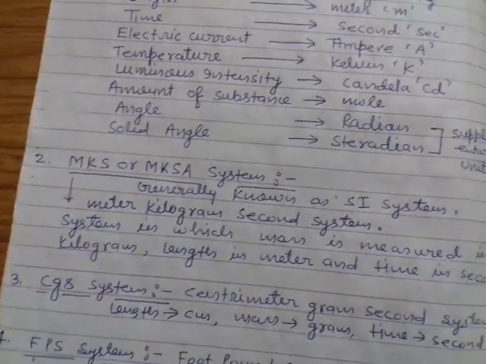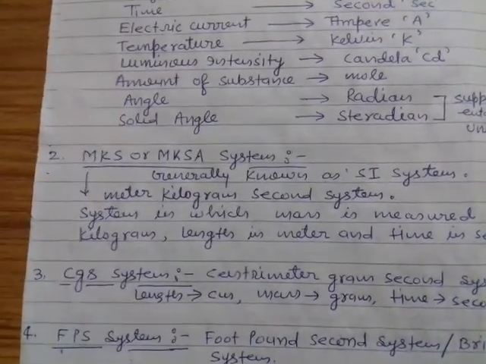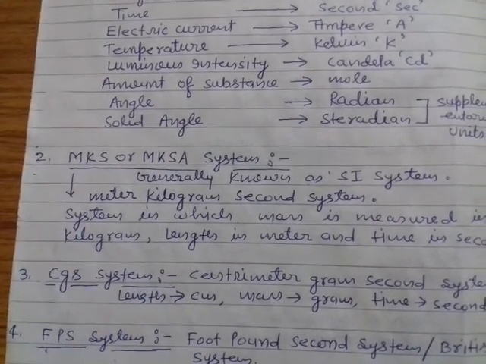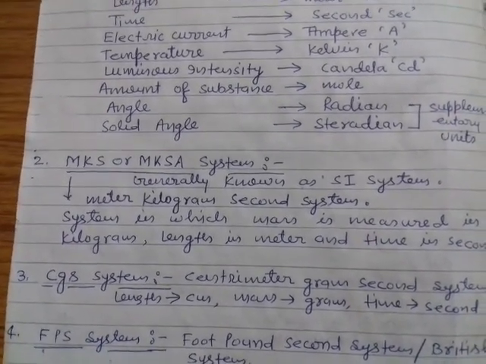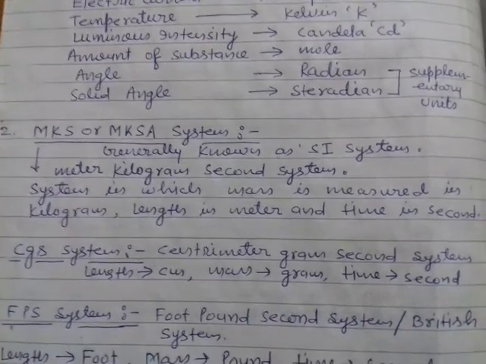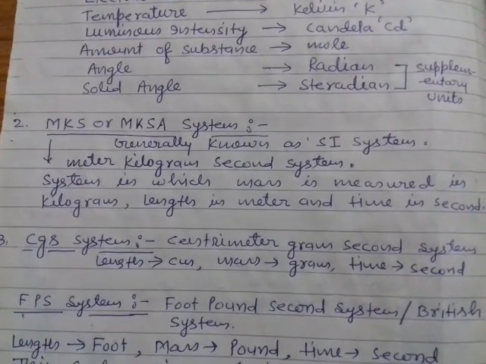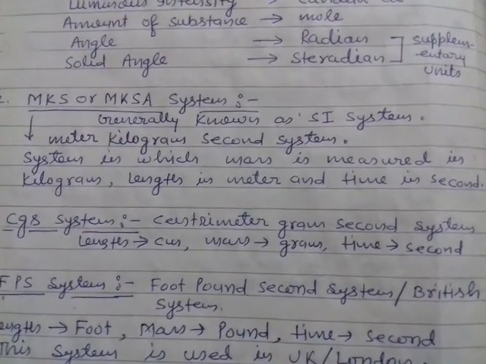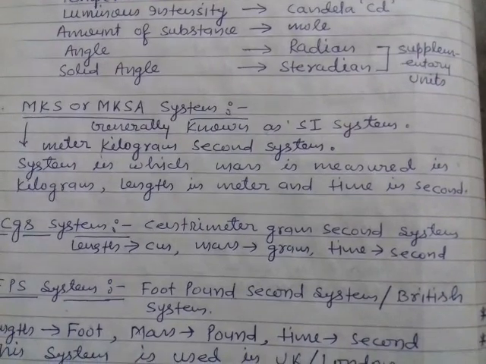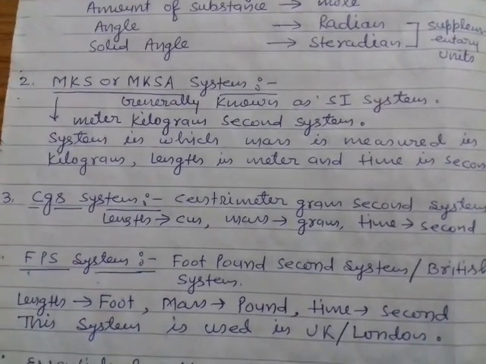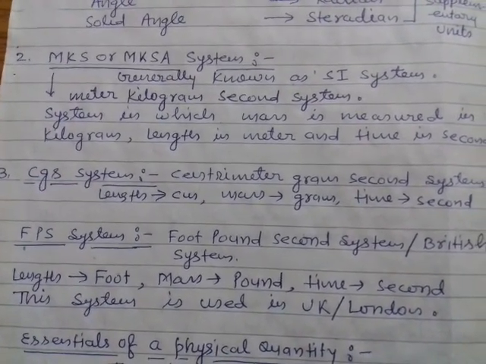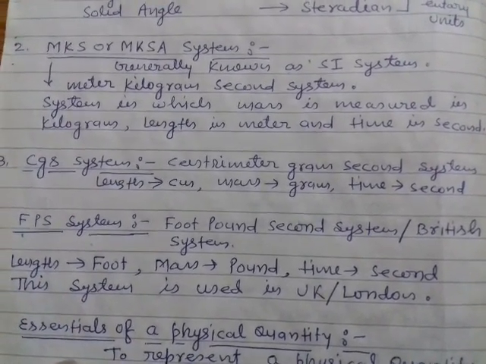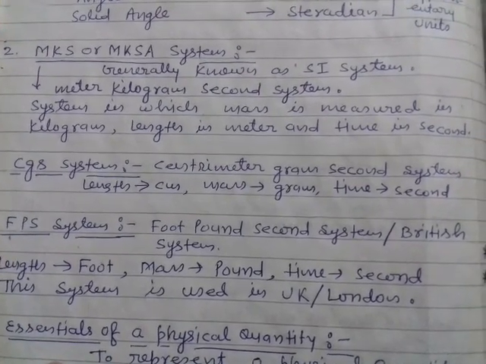Next one is MKS system or MKSA system. MKS means meter kilogram second system. MKSA means meter kilogram second ampere system, generally known as SI system. In the meter kilogram second system, mass is measured in kilogram, length in meter and time in second. Now CGS system is centimeter gram second system. It means a system in which length is measured in centimeter, mass in gram, time in second.